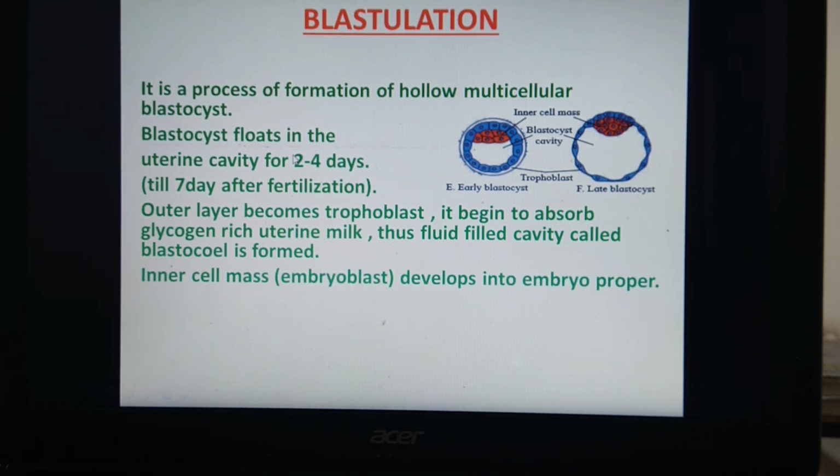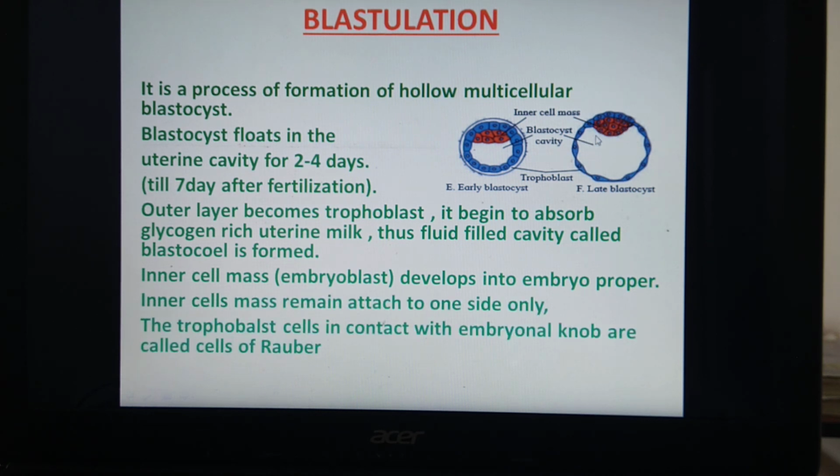Now you can see the inner cell mass. Here in the diagram, this blue colored structure is shown as trophoblast, and these red color cells are the cells of inner cell mass. These cells of inner cell mass are also now called embryoblast. Why embryoblast? Because it develops into the embryo proper. That means the embryo will develop from the cells of inner cell mass. You can see in the diagram, inner cell mass remains attached to one side only.